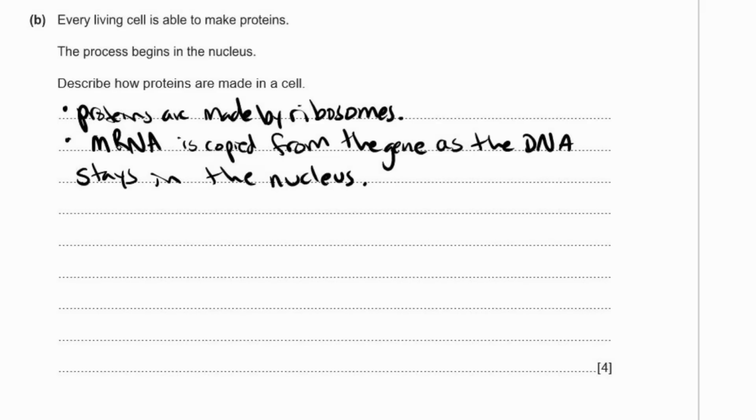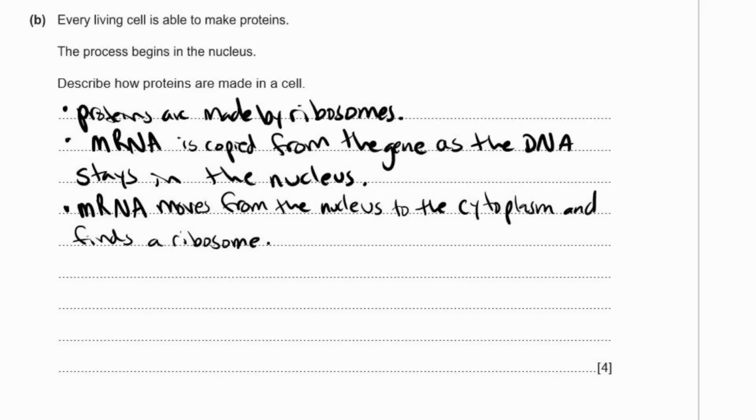You have to put the M in front because it's not just RNA. You have to be specific. So what does that mRNA do? It doesn't stay in the nucleus. It moves out of the nucleus and finds a ribosome. So mRNA moves from the nucleus to the cytoplasm and finds a ribosome.